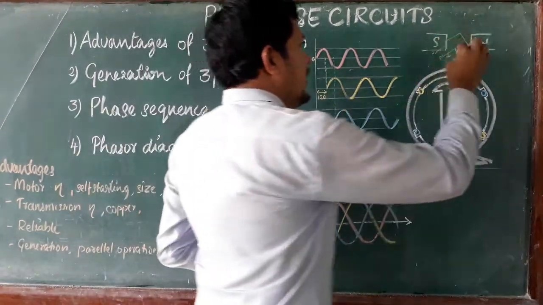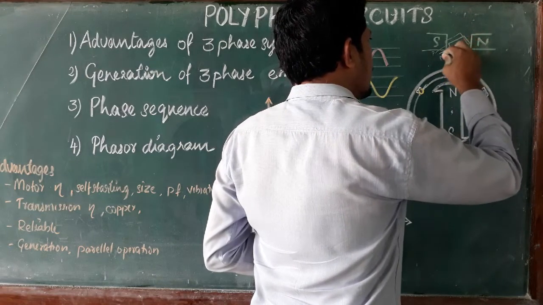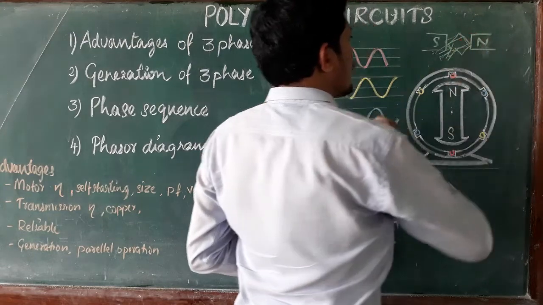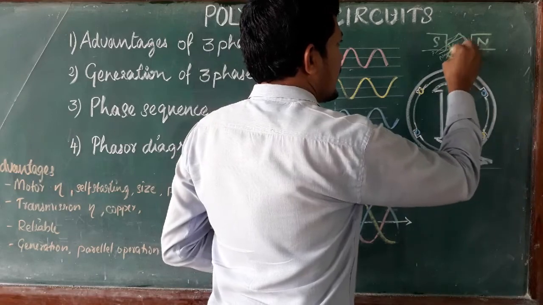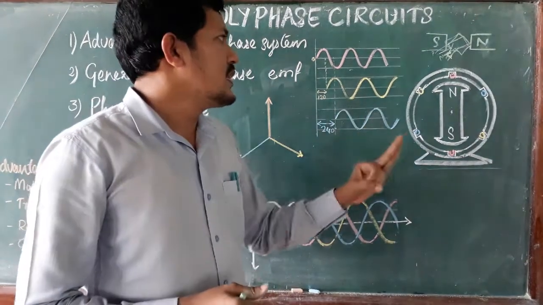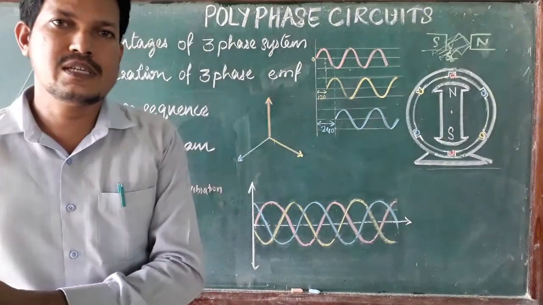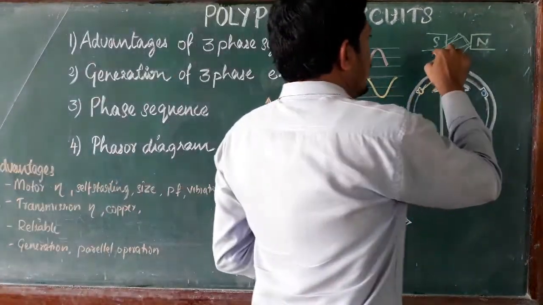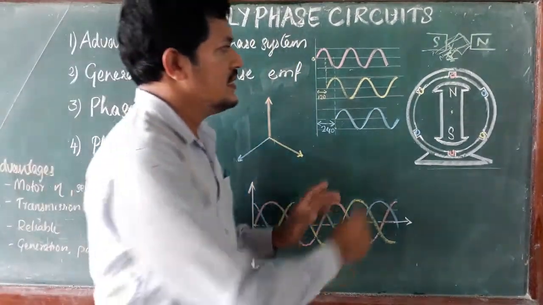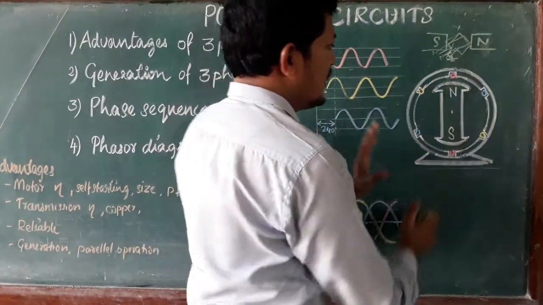Similarly, we can draw two more coils here. Clear? Two more coils, and one side of the coils is connected to the neutral. Three coils are there. One side is connected together and connected to the earth. So one side is always zero potential, and on the other side three phases are available alternatingly. But these arrangements are not actually used for large alternators, but arrangements are made like this.